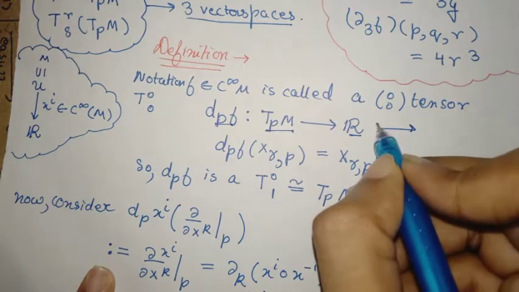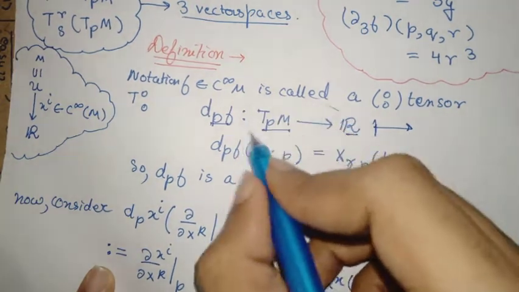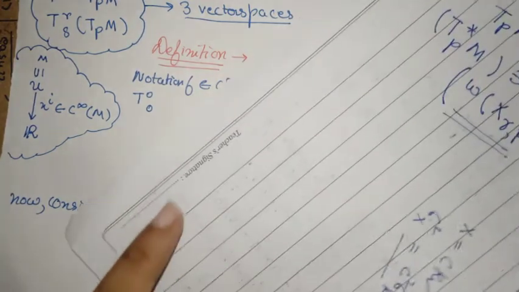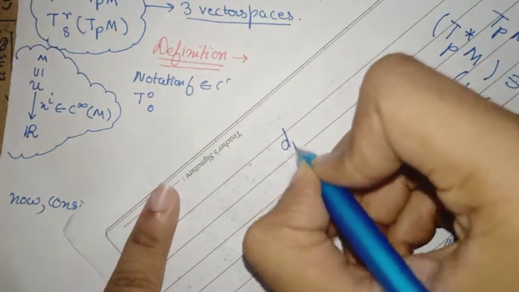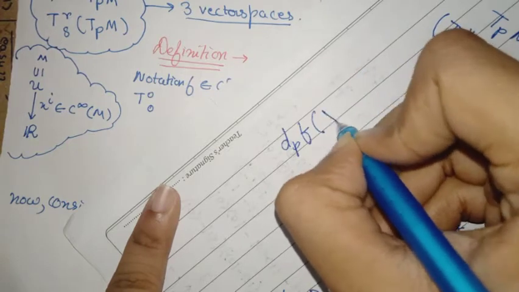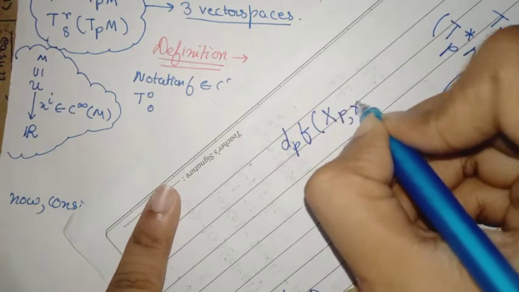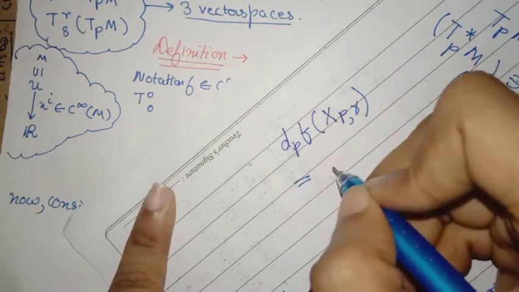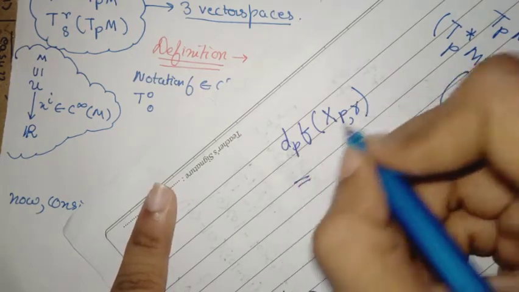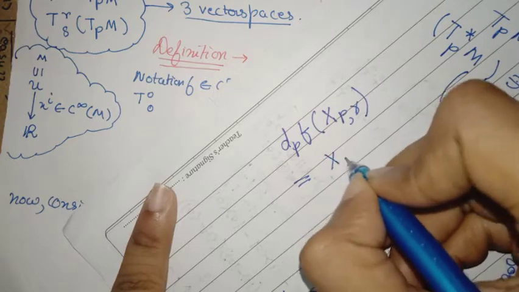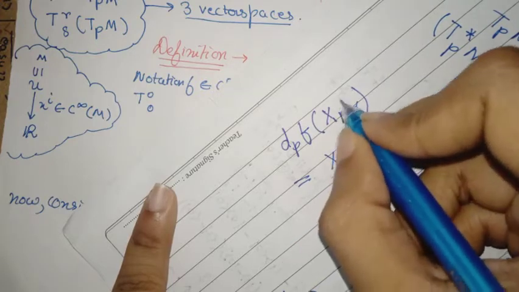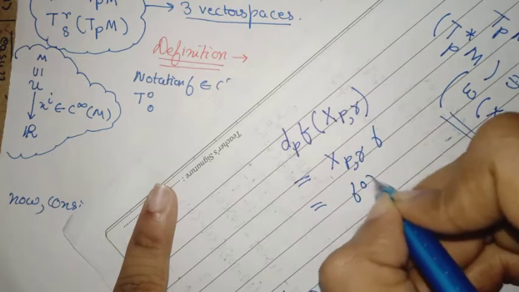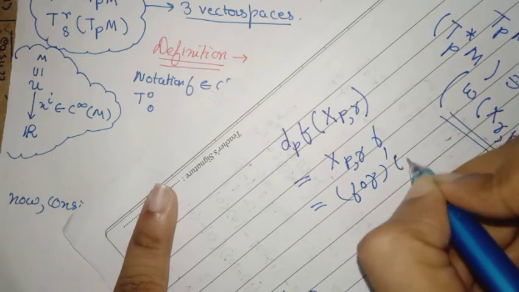Precisely this definition is precisely that of a covector. So d_p f will eat a tangent vector at a point to a curve, and it must give a number, but I already know how to prepare a number out of this. I will just make this vector act on this C infinity(M) function, which is just the derivative of f of gamma at the point 0.